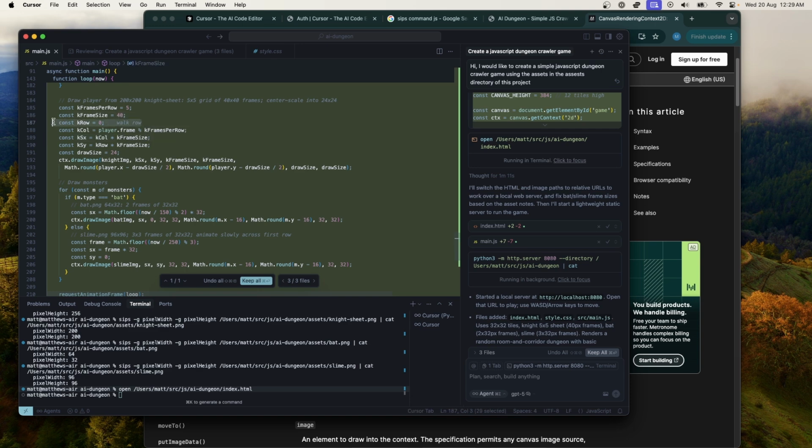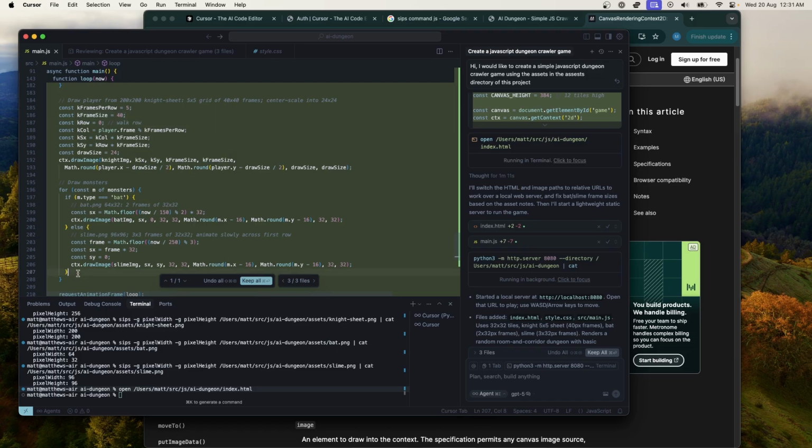It always picks the walk row. Okay, yeah, fair enough, I get that. But this width is wrong, and so I think the problem is that this frame size is wrong. That's what's causing problems. So should I just fix it, or should I try to get the AI to fix it for me? I think I should try to see if I can get the AI to figure out what the problem is.